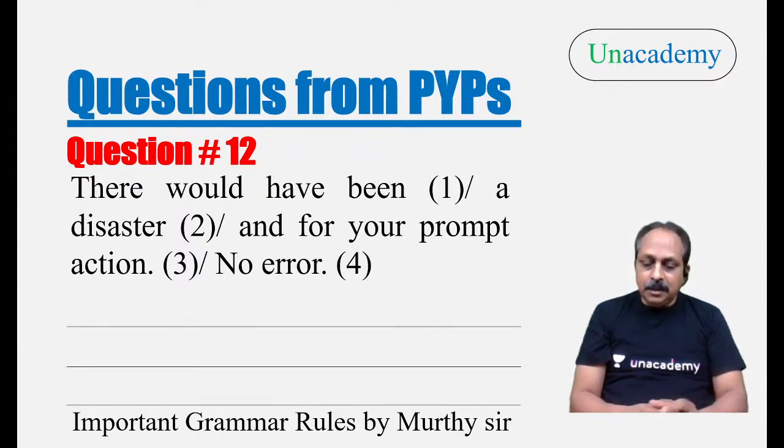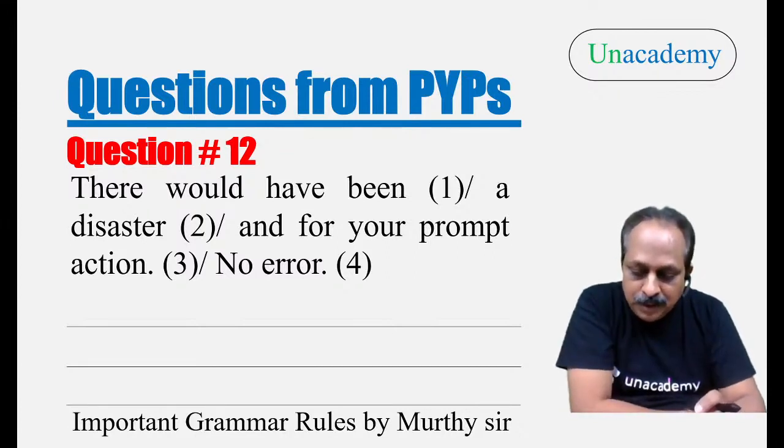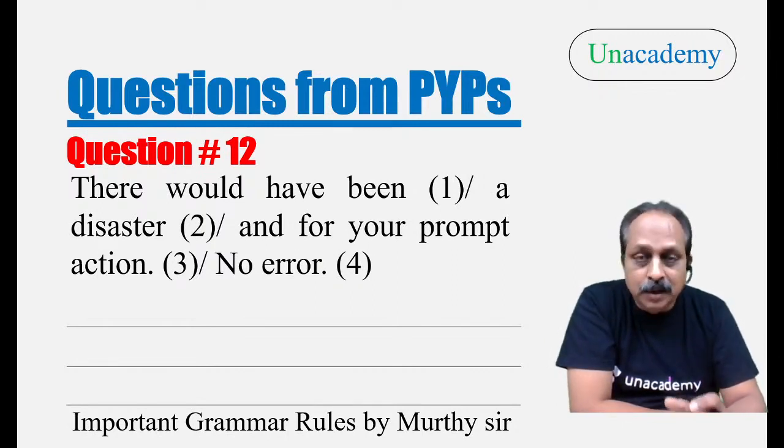Xavier says the third option. Sirisha says but. Rishita also says but. Prithvi Raja, a lot of students after that, Nagamaleshwari, Vishnuvardhan, all of you are absolutely right. Here we cannot use the conjunction and, it should be but. There would have been a disaster but for your prompt action.